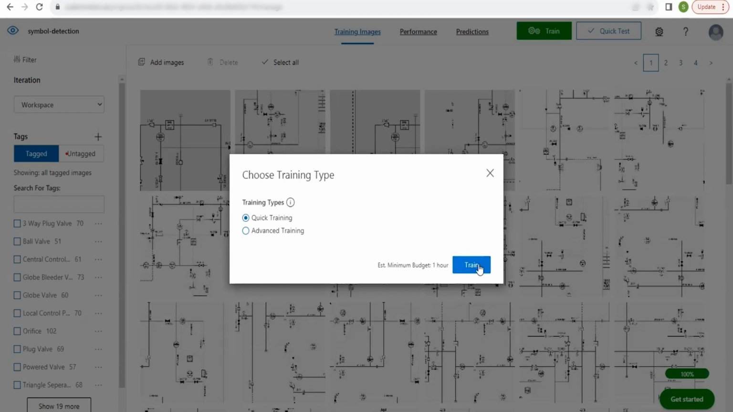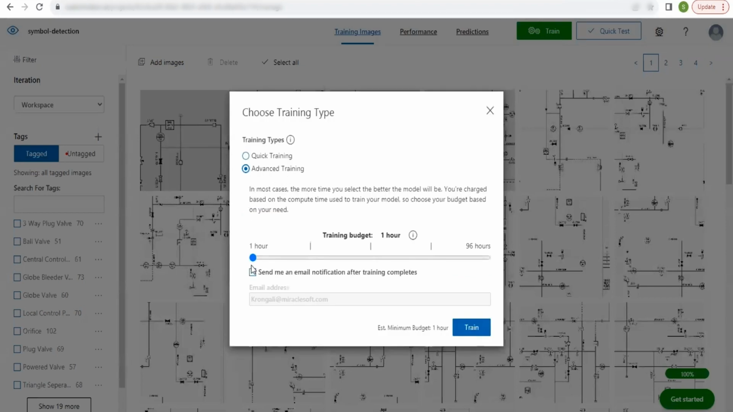By clicking this button, the quick training will take place. Or if you want to train with advanced training, by selecting this, you can change the training time from 1 hour to 96 hours based on your budget. And then you have to click on this button, train. The model will be trained.